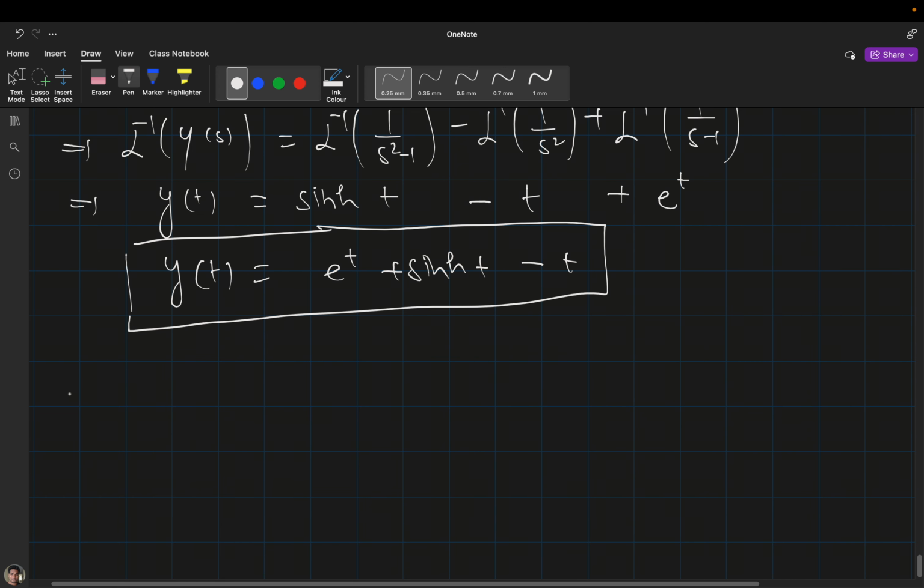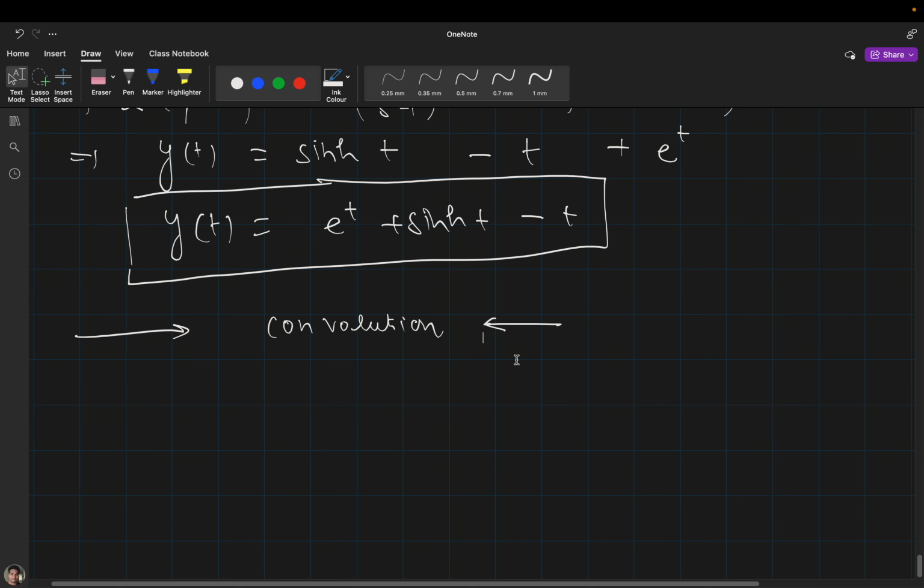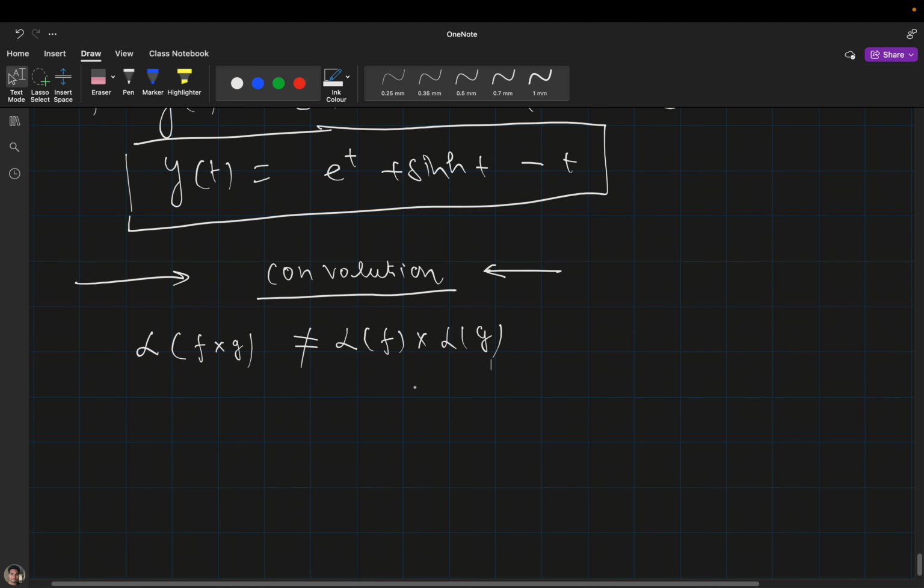Now we will see the convolution. What is the convolution? The Laplace transformation of f times g is not equal to the Laplace transformation of f into the Laplace transformation of g. Both are not the same.